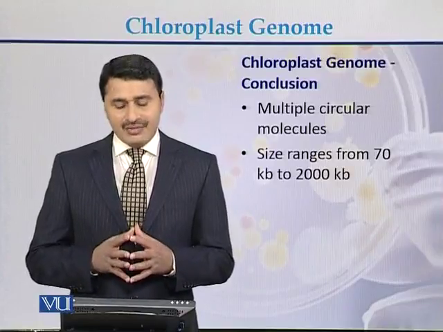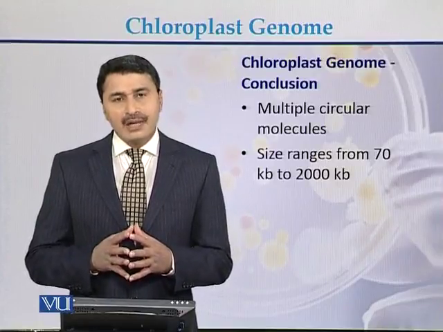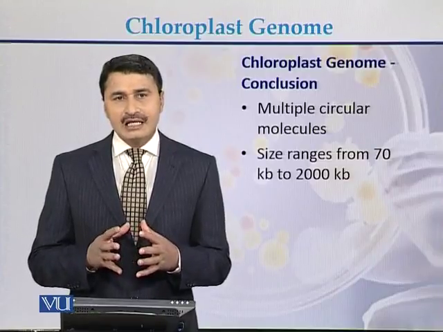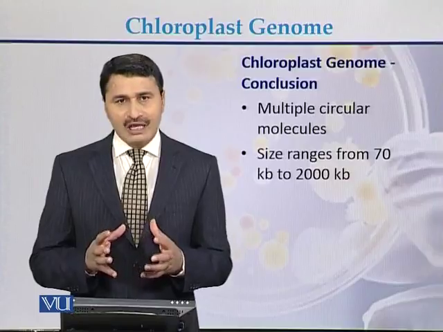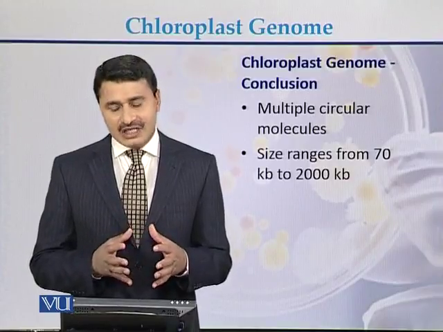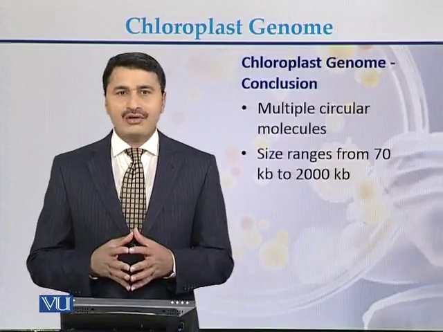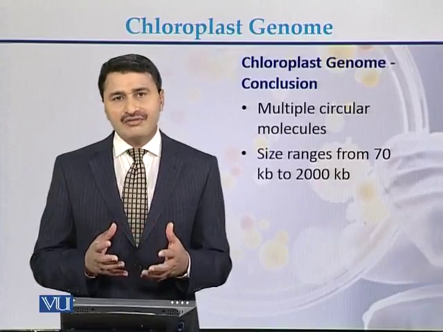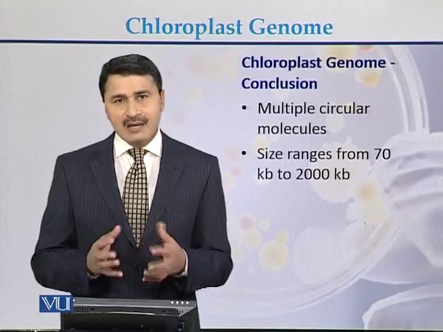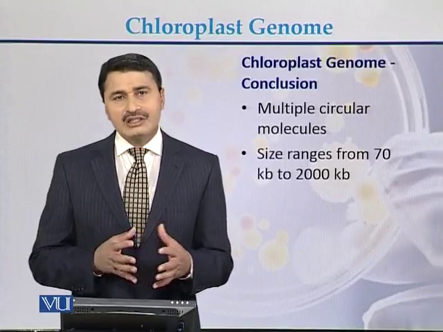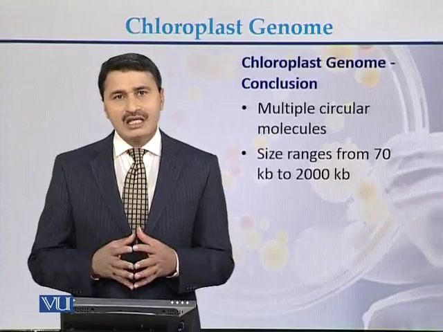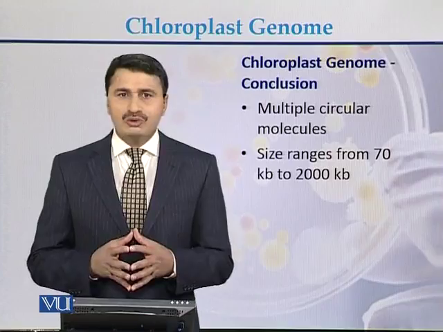The conclusion is that the chloroplast genome is a multiple circular molecule present in different taxa of plants. Its size ranges from 70 kb up to 2000 kb. It depends on different species of plants: in some plants it can be 70 kb, while in some plants it can be up to 2000 kb.